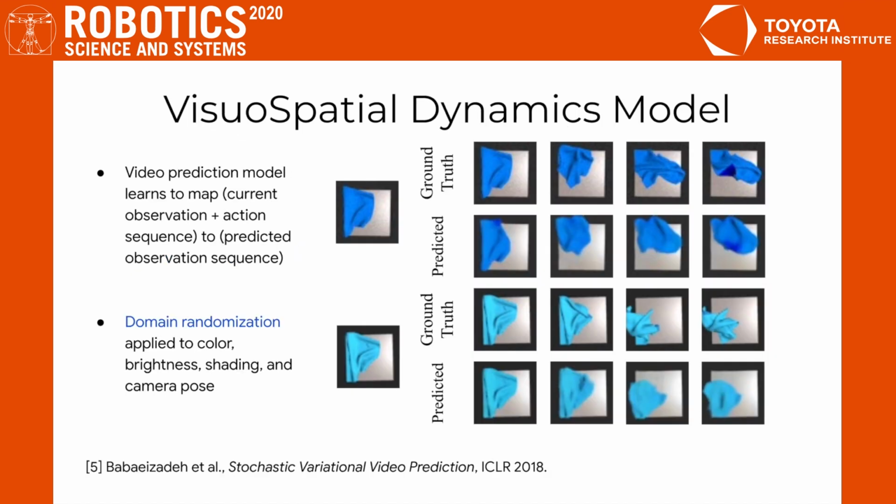The first step in VSF is to train a visuospatial dynamics model. We learn a mapping from an image observation and an action sequence to the resulting sequence of images, where our actions are specified as pick points and pull vectors in the XY plane. Here we show two trajectories predicted by our model at test time, given the single context image on the left and a sequence of 4 actions. We compare against the ground truth trajectories generated by these actions and hypothesize that our predictions are sufficiently accurate for planning. We apply domain randomization to fabric color, brightness, background plane shading, and camera pose to facilitate sim-to-real transfer.